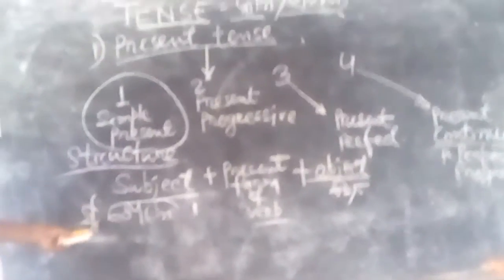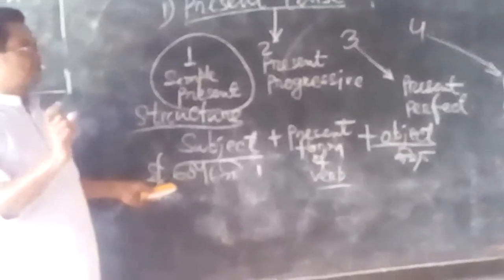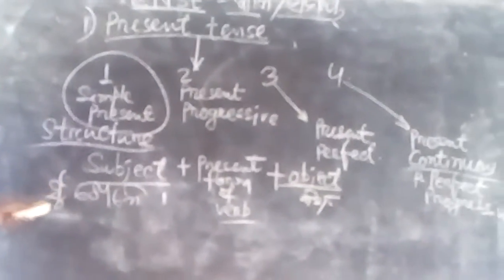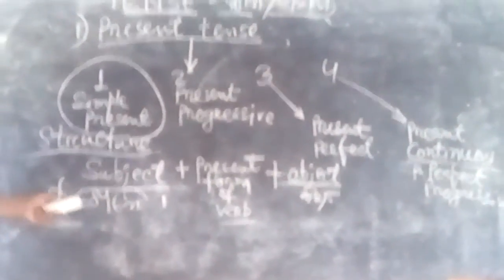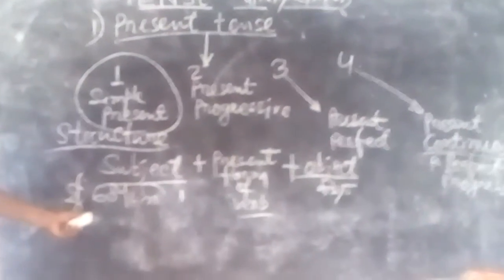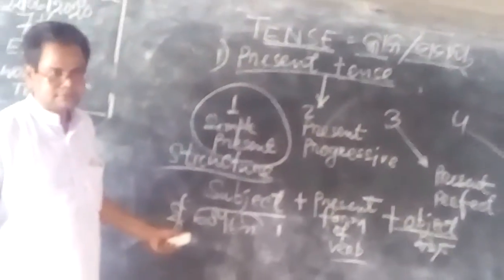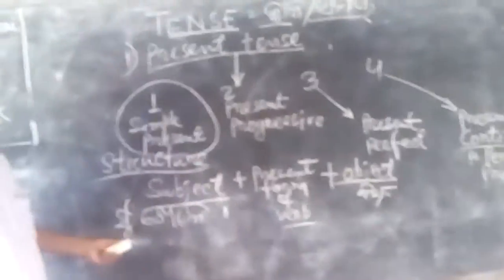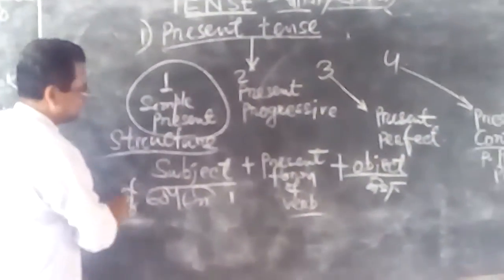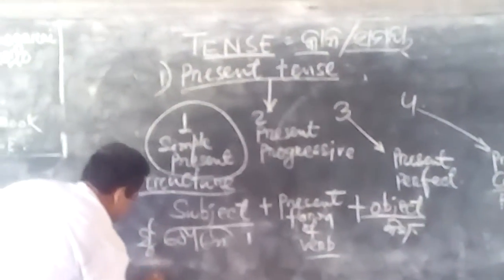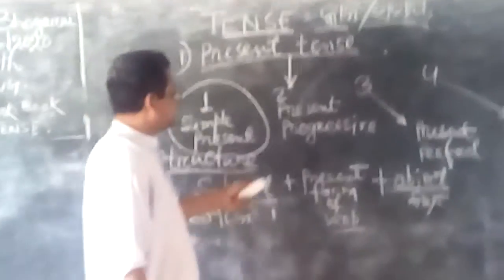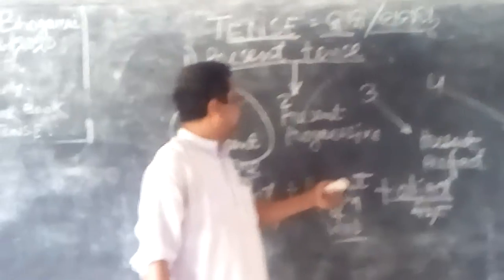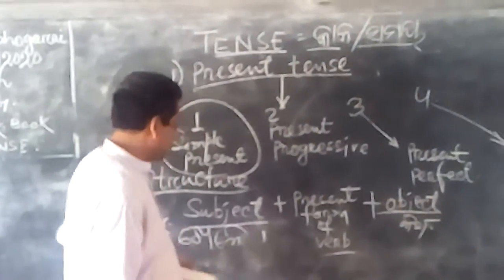So this is a small sentence, or little sentence. Two words only used. Mu khele. Here, who is the doer? Who is the subject? Mu means I. So you can write, instead of mu in English, I. Then the structure says present form of verb.